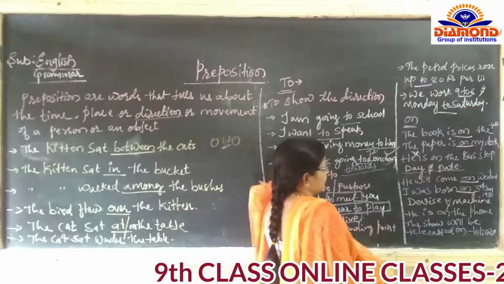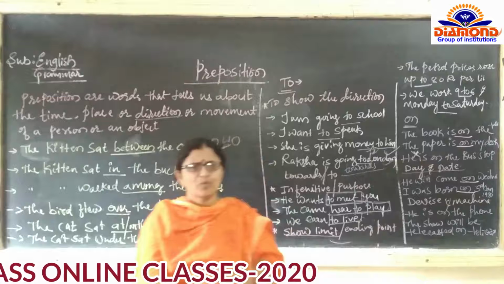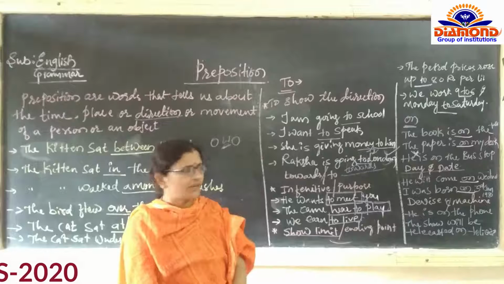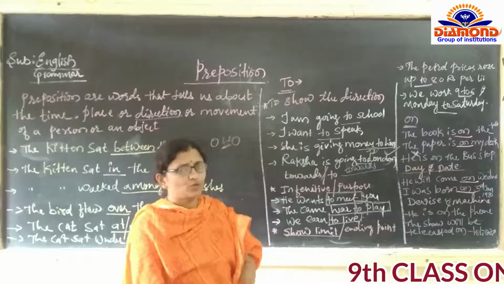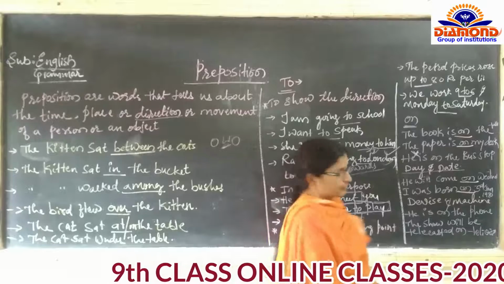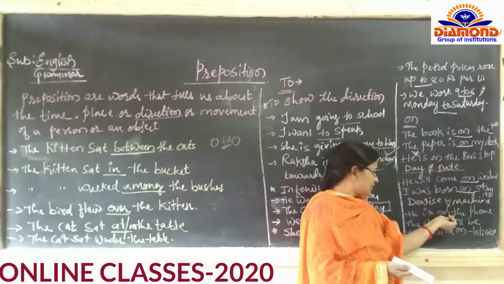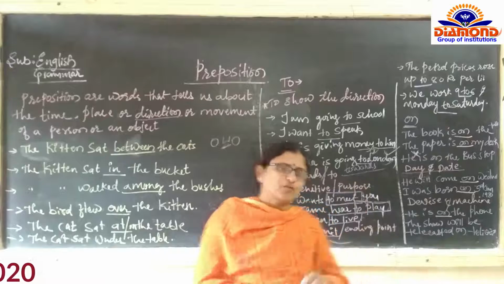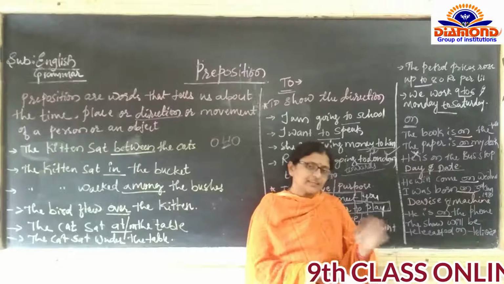Next, where "on" must be used: any device or machine. Mobile is a device, you agree? And machine, you know what we call a machine. He is on the phone. Whether this sentence is right or wrong? If you are talking continuously on the phone, and someone asks what he is doing, we answer that he is on the phone.